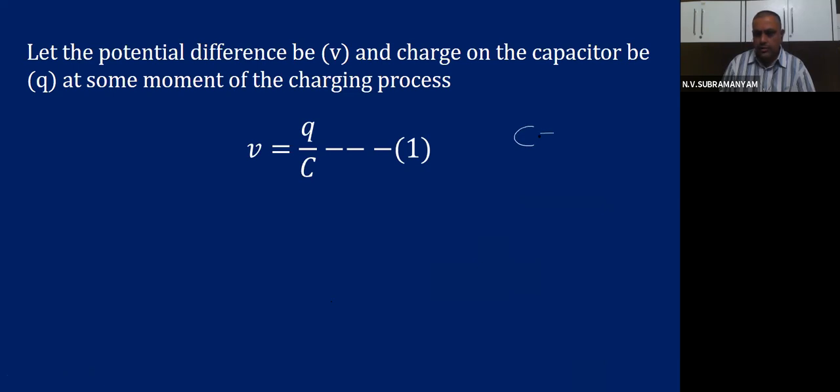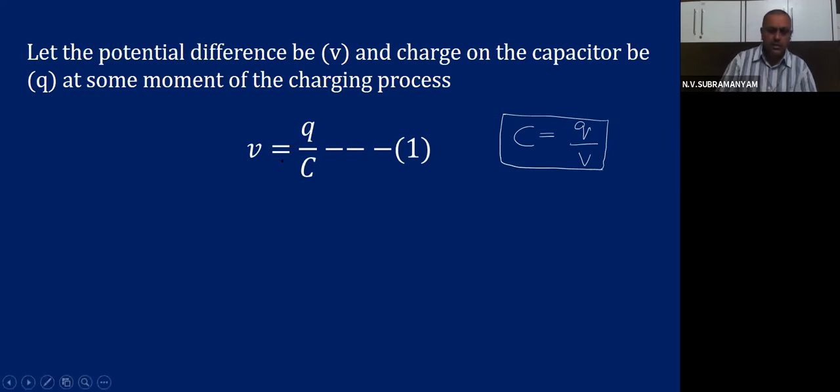Always don't forget, C is Q by V. Then automatically from this I can write V is equal to Q by C, since V goes this side and C comes this side. That is called equation number 1. I gave you the formula for reference, and from that this formula has come.